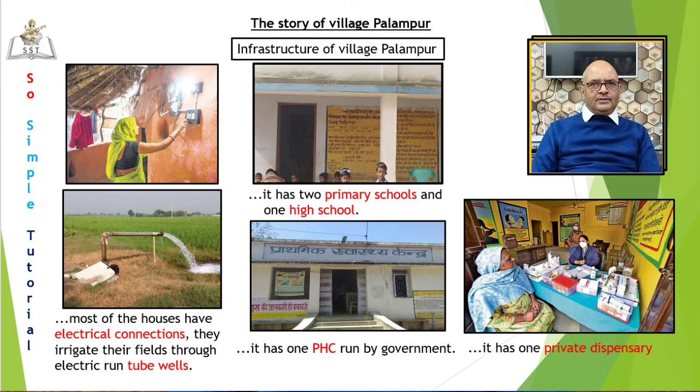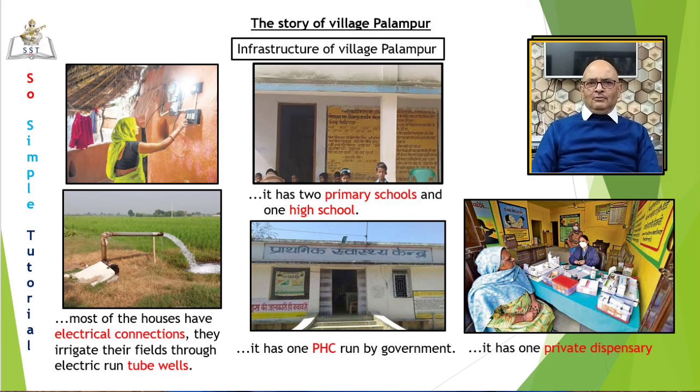Let us see the infrastructure now. We have already seen the roads. Unlike most villages, electricity has reached this village and most of the houses have electric connections. Electricity is used to run tube wells in the fields, which is why they are able to grow 3 crops a year. Palampur has two primary schools and one high school. There is a primary health center run by the government and one private dispensary where the sick are treated.